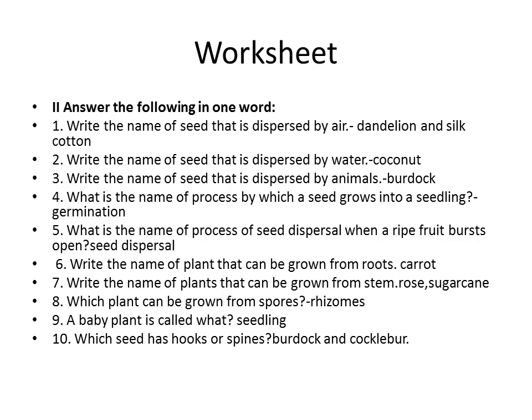Write the name of the seed that is dispersed by animals. It is called burdock and cocklebur. And then, what is the name of the process by which the seed grows into the seedling? The process of growing the seed into seedling is called germination. So write the word germination.